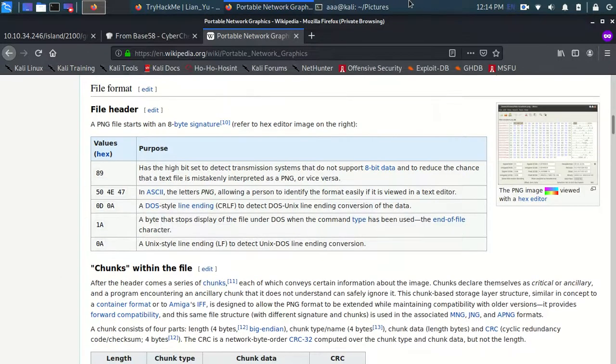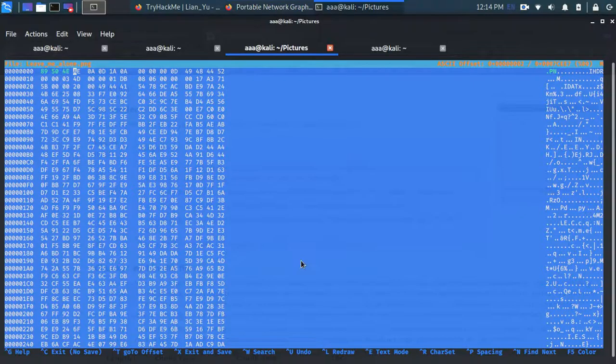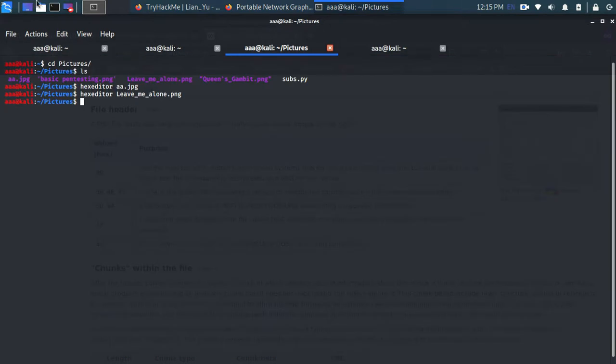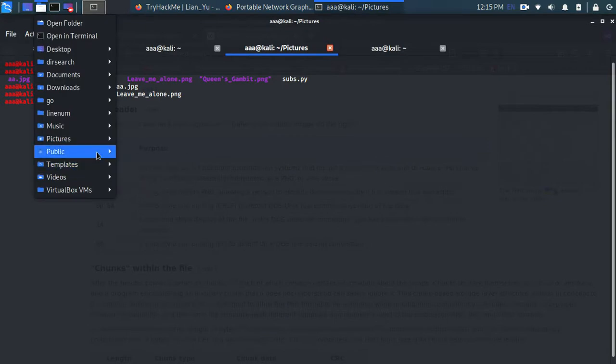So for the PNG header, now we are going to change it to 89. Then you can see 50, 4E, 47, 0D 0A, and there is one 1A and there is 0A, and the rest is fine. So now you can see on the right hand side PNG is now coming. So we have successfully edited this, and now this is a PNG file. Now the header is right, and I guess now I can open this. Yep.